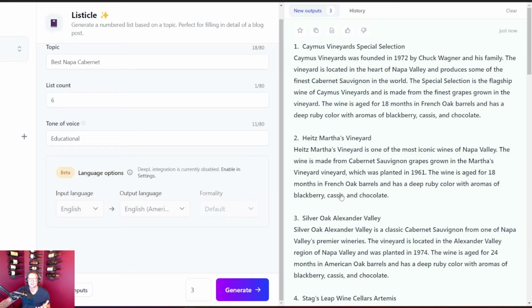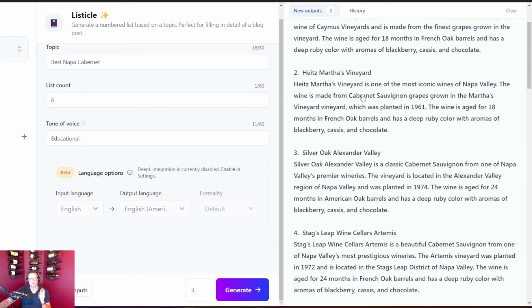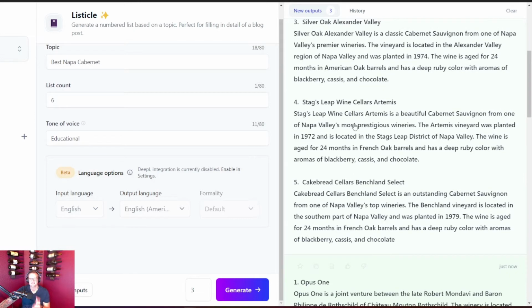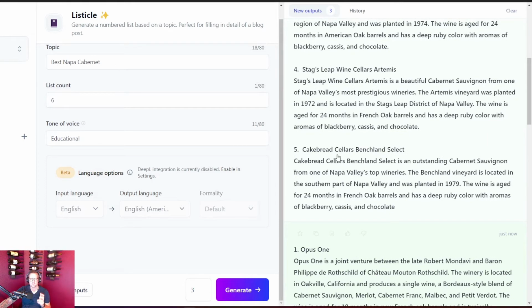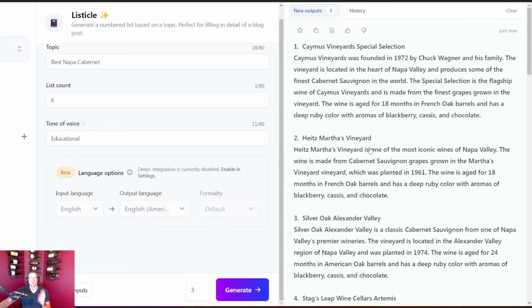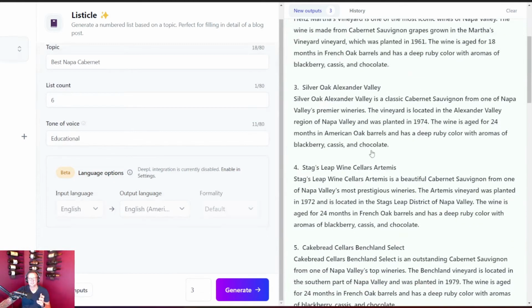All right, so let's take a look. Now, it's given us some choices here. On the right-hand side, you can see for our first 6, it's given us Camus Vineyards Special Selection, amazing wine. Heights Martha's Vineyard, great Cabernet. Silver Oak, one of the most popular Cabernets there is. Stag's Leap Wine Cellars, Artemis. Artemis is one of their best wines. Cakebread Cellars, Benchland Select. So these are 5 great Napa Cabernets that it came up with.